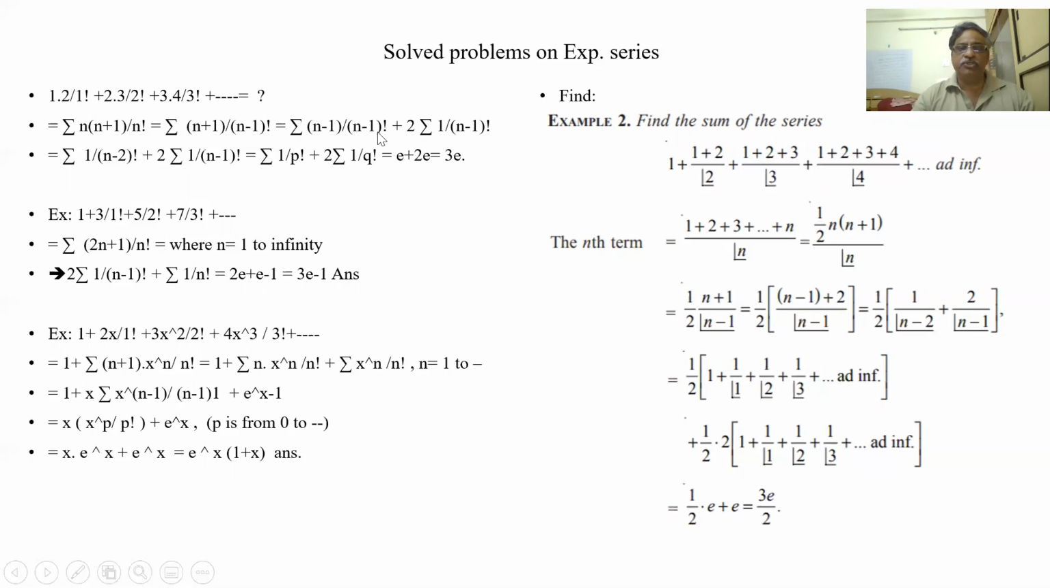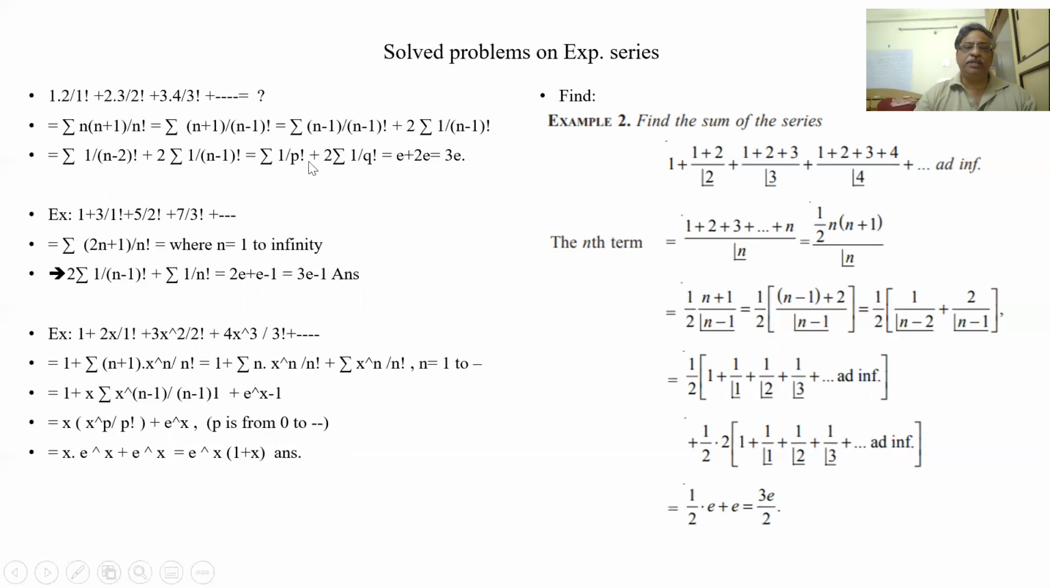What is left over? n minus 2 factorial. So here n is starting from 2, because 2 minus 2 is 0. So this is also 1 by (n minus 1) factorial, which is e. This is 2 into e, 2 times of e. So e plus 2e is equal to 3e.